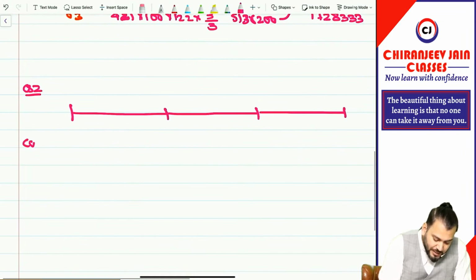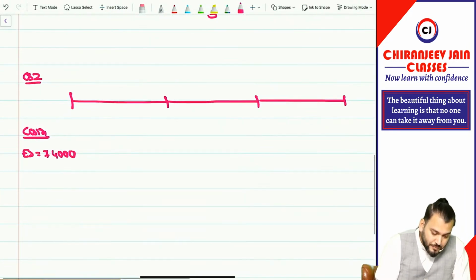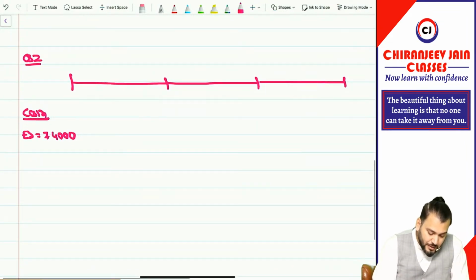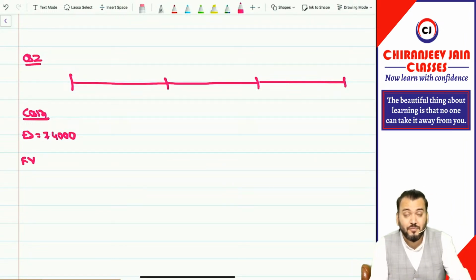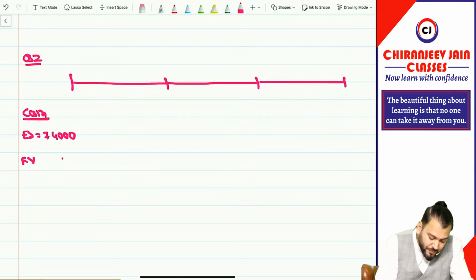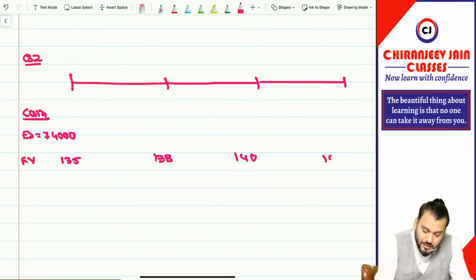Now the option has been given. The first is cash settlement. In cash settlement, how many equity shares have they given? It is 74,000 equity shares. And there is a service condition of 3 years. Got it? Now in this case, the fair value of the option for cash settlement is given as 135, then 138, then 140, then 147.